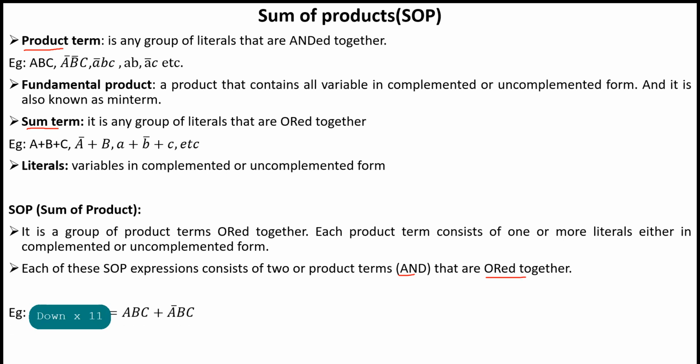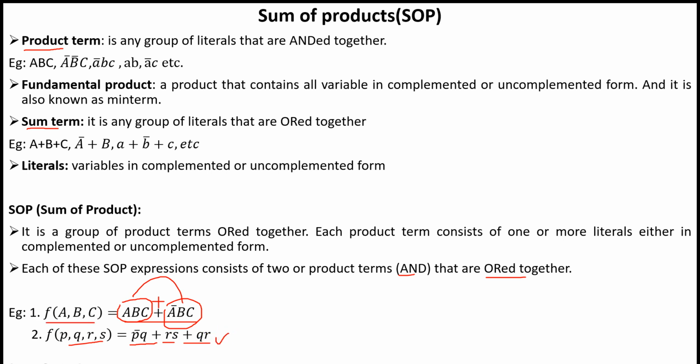Example: consider the function f of a, b, c. This is SOP. This is one product and this is another product, right? So SOP is nothing but sum of products. This is the other example: P Q R S, here four variables. So P bar Q plus R S plus Q R. This is a sum of products.